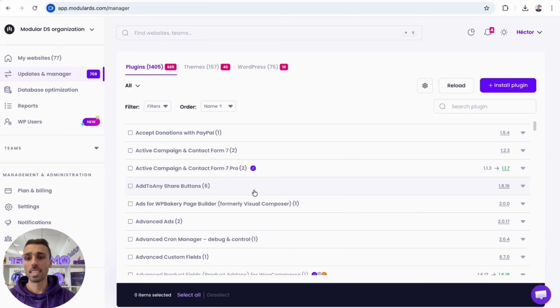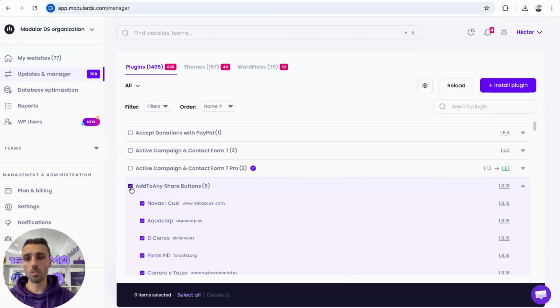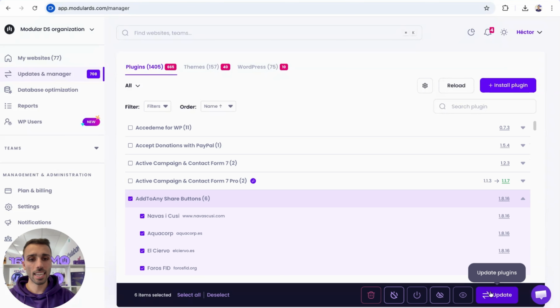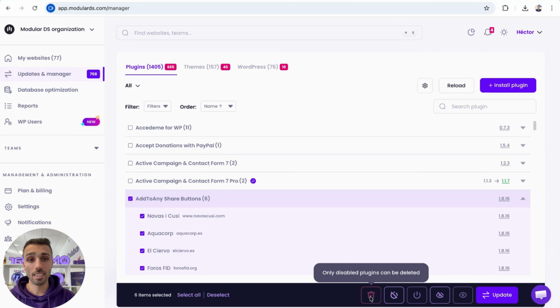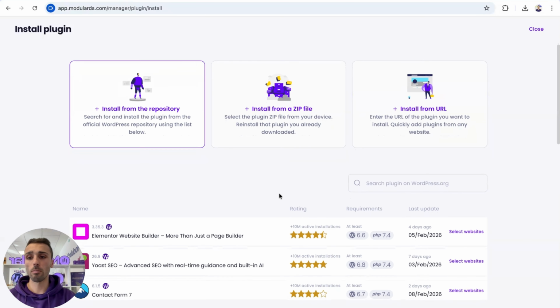For example, I can see that this plugin is on 6 websites and I could select it here, and I can not only update the plugin, but also deactivate it, activate it, or delete it. Everything related to the management of these plugins or themes, I can do from this page.